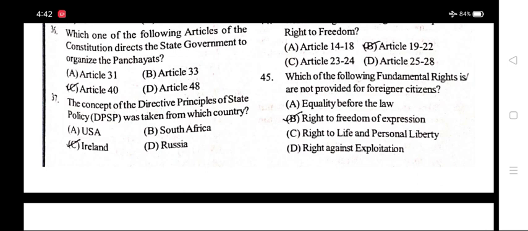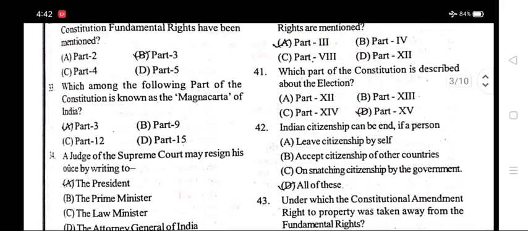Number 36. Which one of the following articles of the Constitution directs the state government to organize panchayats? Option C, Article 40. Number 37. The concept of the Directive Principles of State Policy, DPSP, was taken from which country? Option C, Ireland.